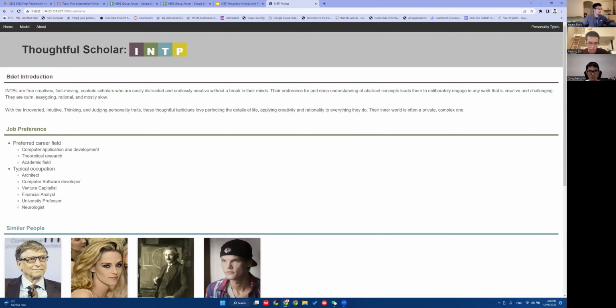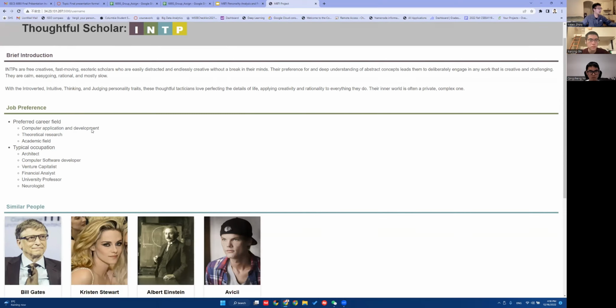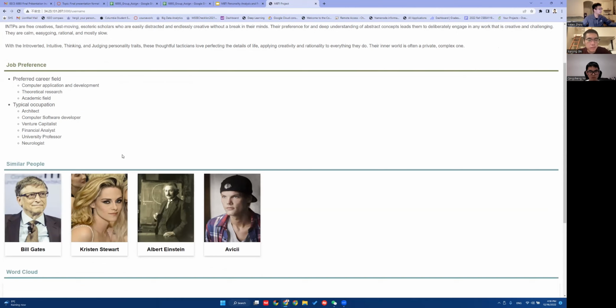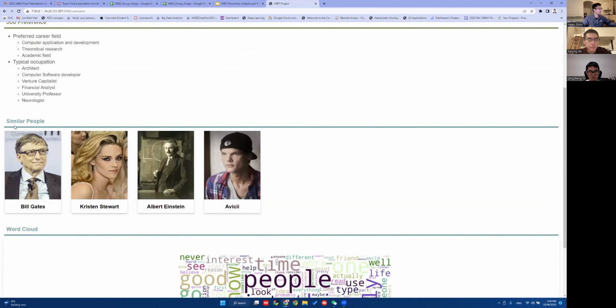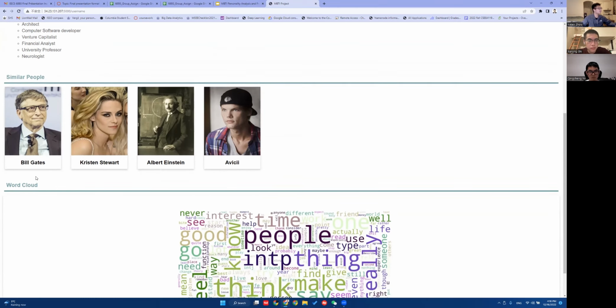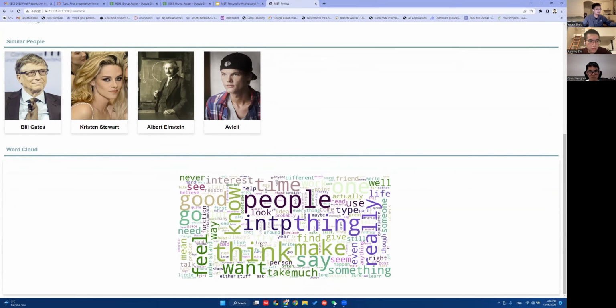Then there's a brief introduction to the personality type, and we have also listed some job preferences for them. In the similar people section, it shows other celebrities that have the same personality type. And last but not least, we have a word cloud that points out some keywords that people with that kind of personality would tweet.